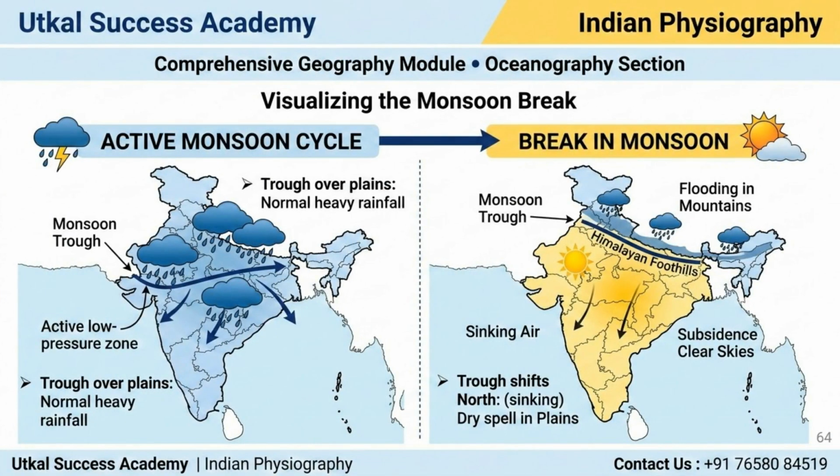This visualization contrasts the active monsoon cycle, where the trough over the plains brings heavy rainfall, with a break in monsoon. During a break, the trough shifts north towards the Himalayan foothills, causing sinking air, clear skies, and a dry spell in the plains, while flooding the mountains.